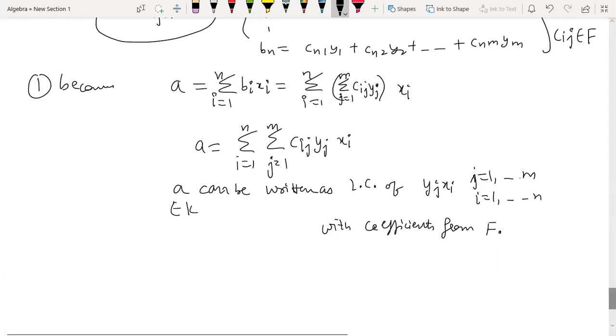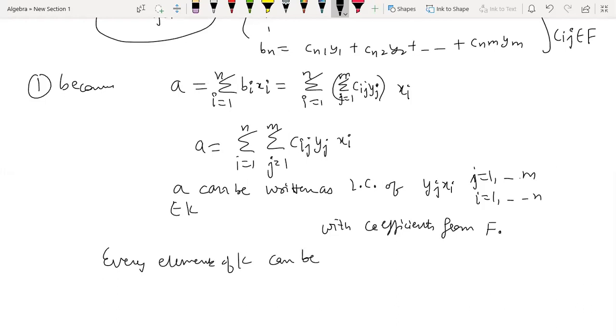So that means every element of K, because it's an arbitrary element, can be written as a linear combination of these elements with scalars from F, right?